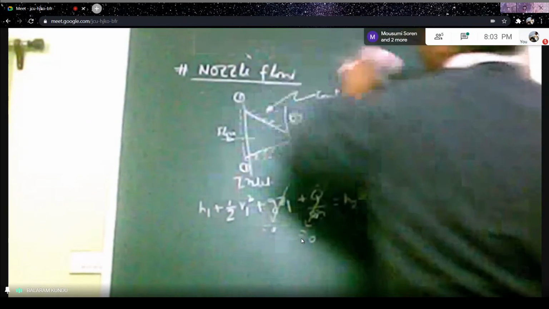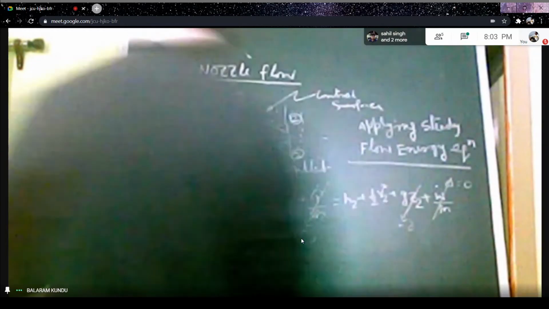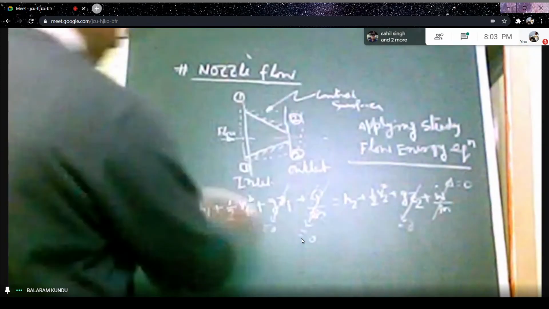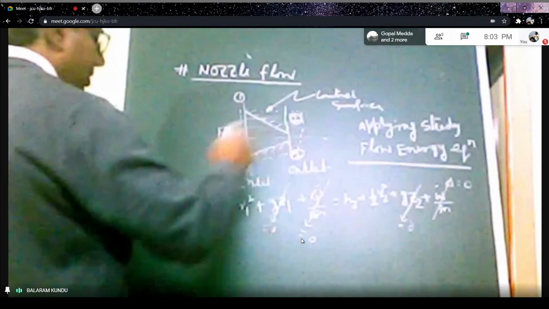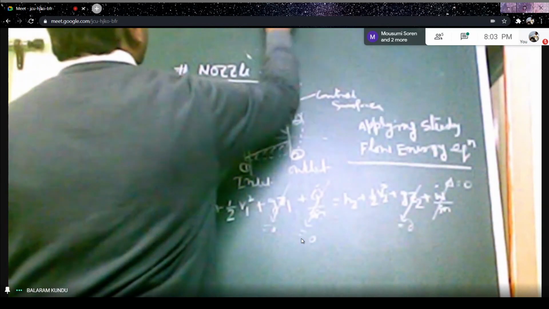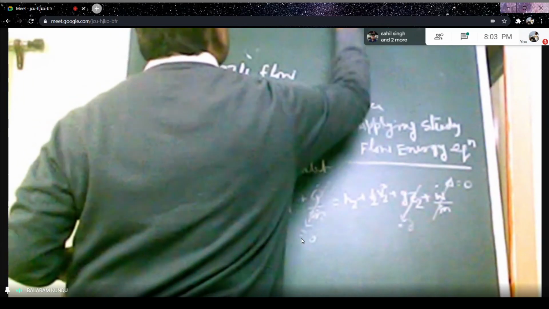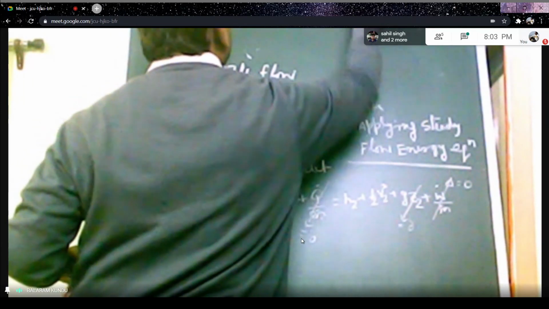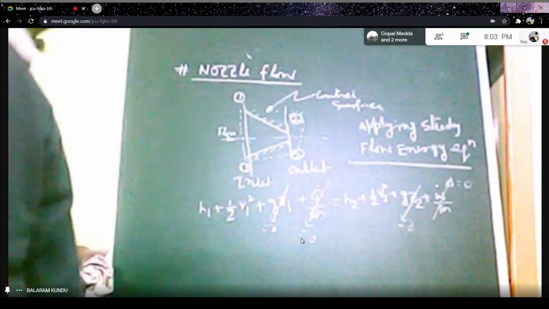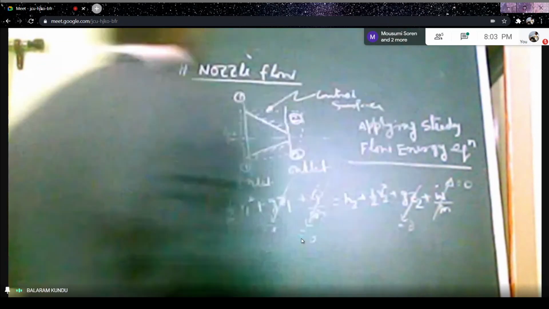Here we just want to keep the velocity V1. Then the nozzle flow equation is h1 plus half V1 square equals h2 plus half V2 square. This is the steady flow energy equation of a nozzle.